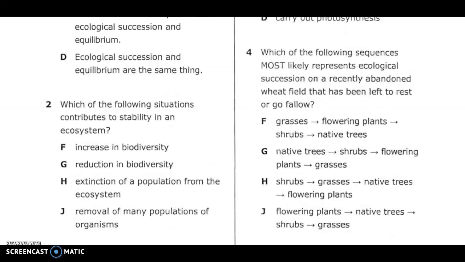Number 4. Which of the following sequences most likely represents ecological succession on a recently abandoned wheat field that has been left to rest or go fallow? F. Grasses to flowering plants to shrubs to native trees. G. Native trees to shrubs to flowering plants to grasses. H. Shrubs to grasses to native trees to flowering plants. J. Flowering plants to native trees to shrubs to grasses.